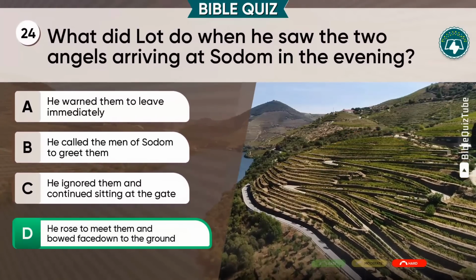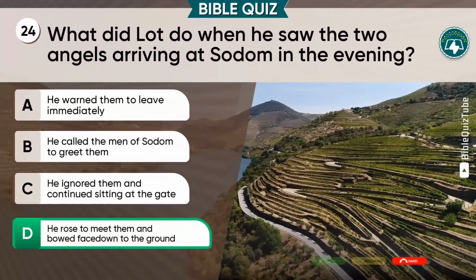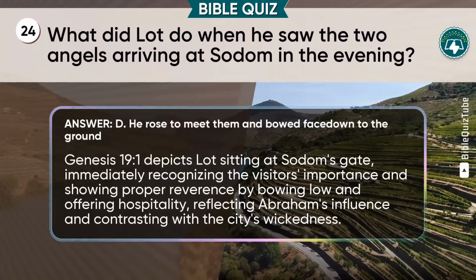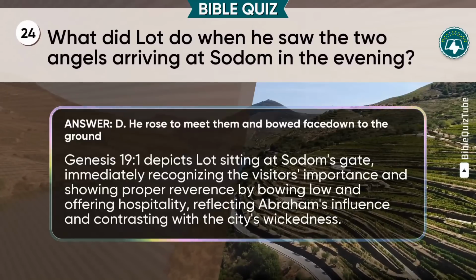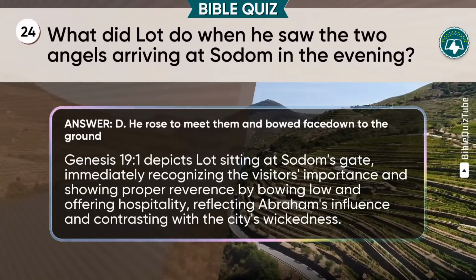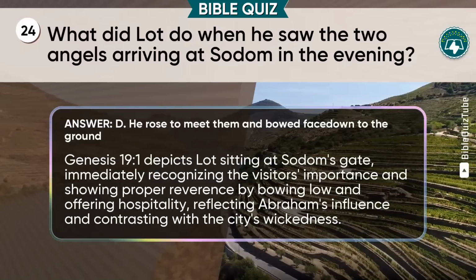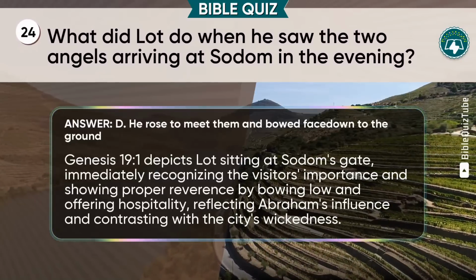You're on track. D. He rose to meet them and bowed face down to the ground is correct. The explanation. Genesis chapter 19 verse 1 depicts Lot sitting at Sodom's gate, immediately recognizing the visitors' importance and showing proper reverence by bowing low and offering hospitality, reflecting Abraham's influence and contrasting with the city's wickedness.